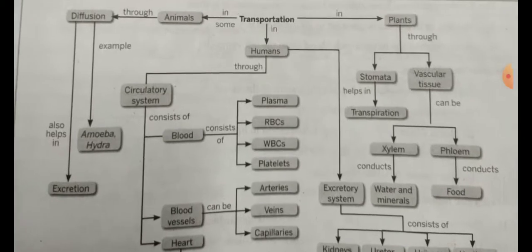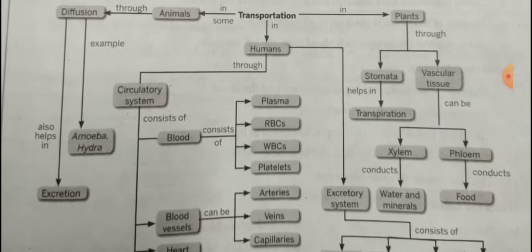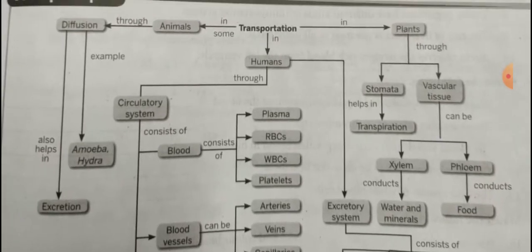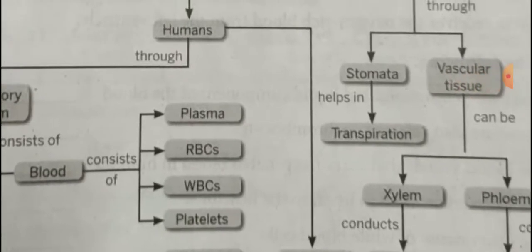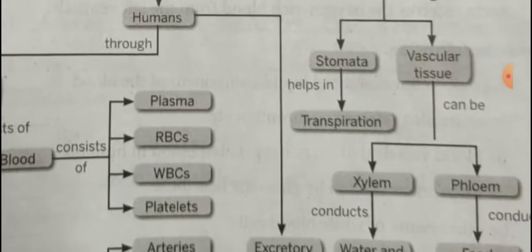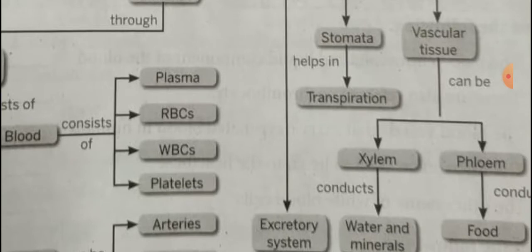Next, plants. Transport in plants takes place through stomata and vascular tissues. The stomata help in transpiration. They are located on the surface of the leaf as tiny openings. Vascular tissues are xylem and phloem.